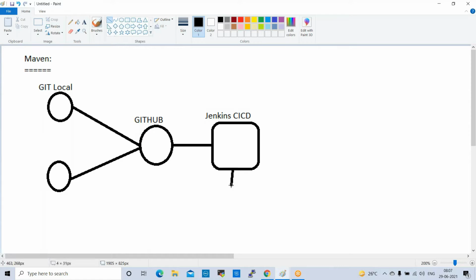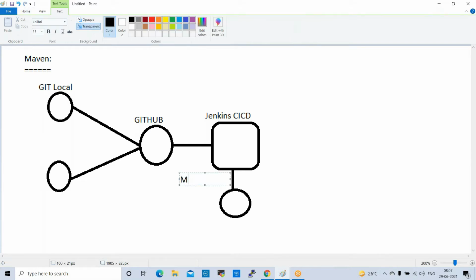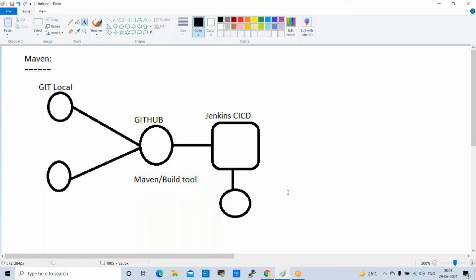So our next tool is Maven. So this is Maven. So Maven is a build tool. So Maven is a build tool, right?